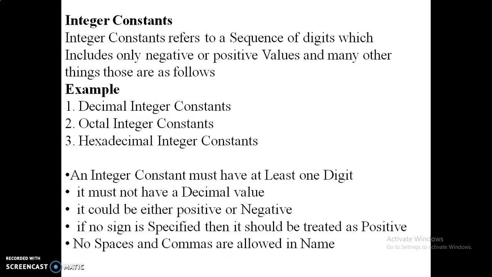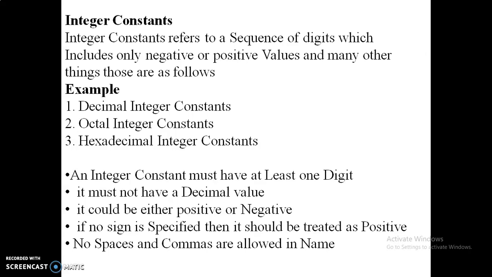The first type of constant is the integer constant. Integer constants refer to a sequence of digits. Digits means the numbers. A sequence of digits which includes negative or positive values. The integer constants are divided into three types: decimal integer constants, octal integer constants, and hexadecimal integer constants.